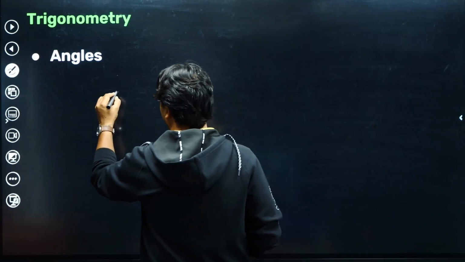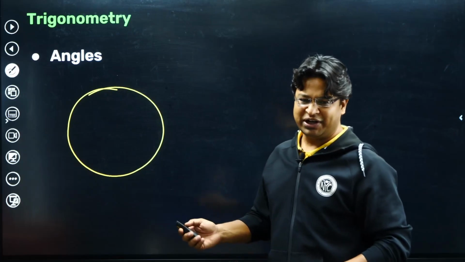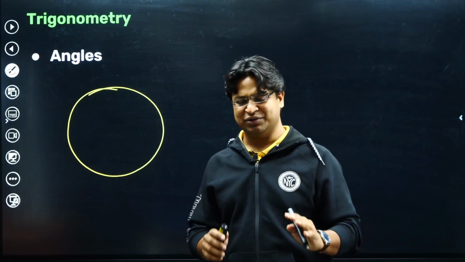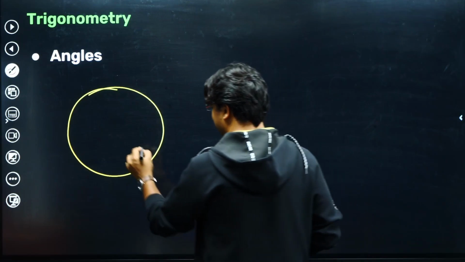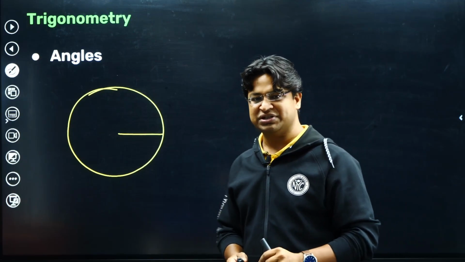I believe all of you will agree with me if I say that this is a circle. Of course I've done freehand drawing, so it may not be a perfect circle, but it's a good enough circle. Let us draw a line, a radius in this circle, and this is going to be a static line.